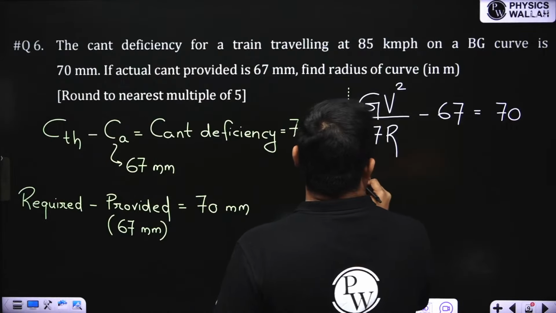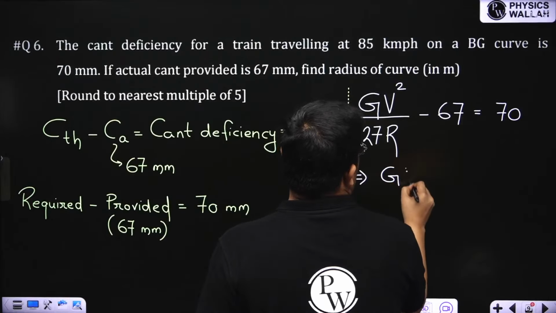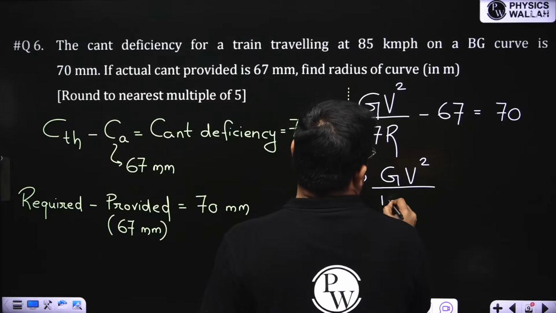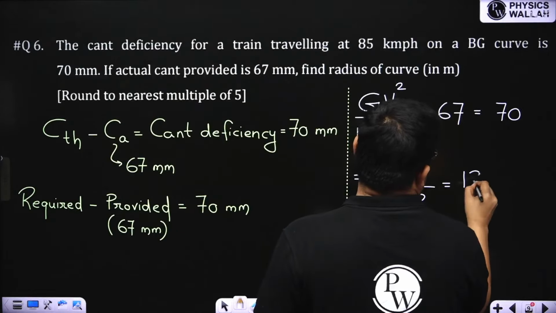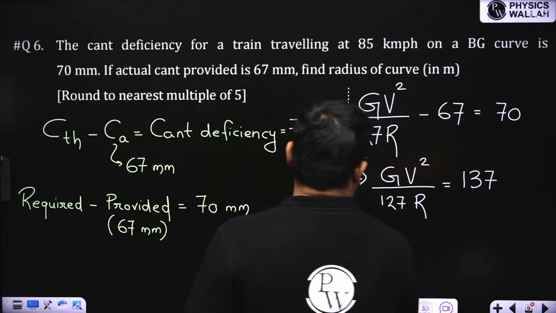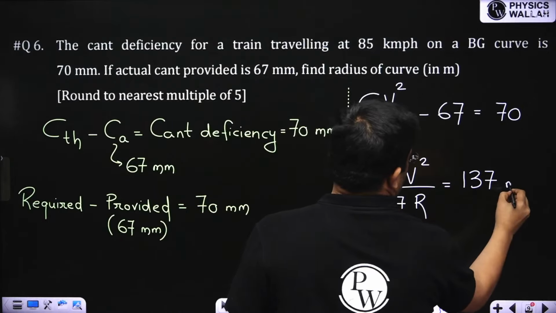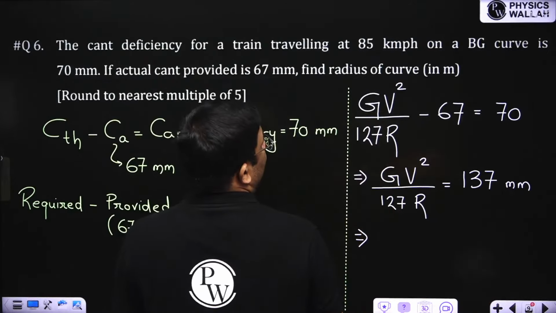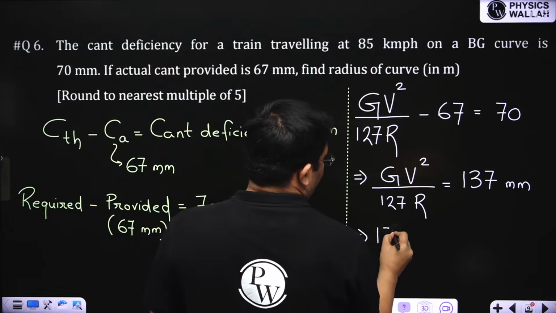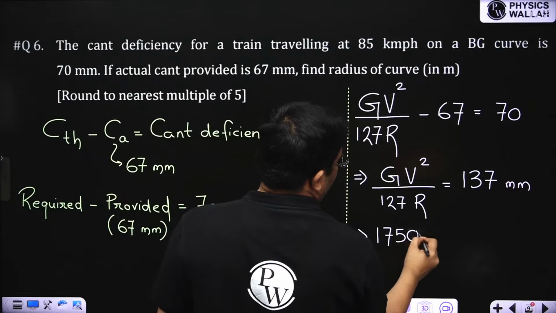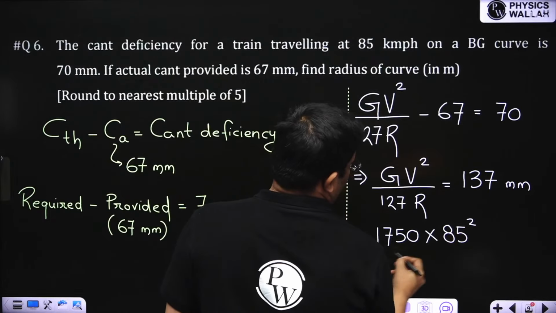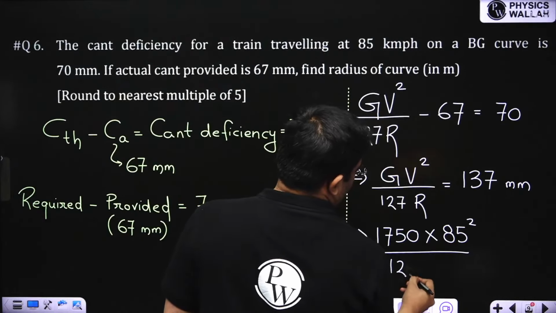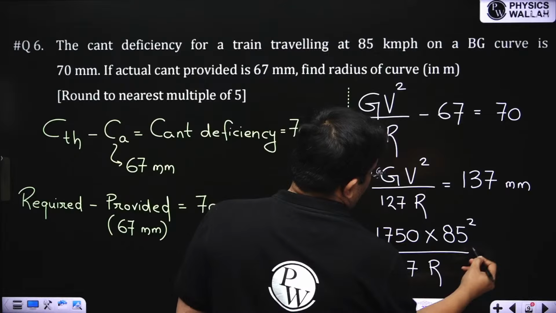So from here I can write GV square by 127R will be equal to, we'll just add both of these, 137. Then this is in mm, so I will take G also in mm. It's a BG curve. For BG, the dynamic gauge is 1750. Speed is given 85 for the train, divided by 127, and then the radius of the curve we have to find out.